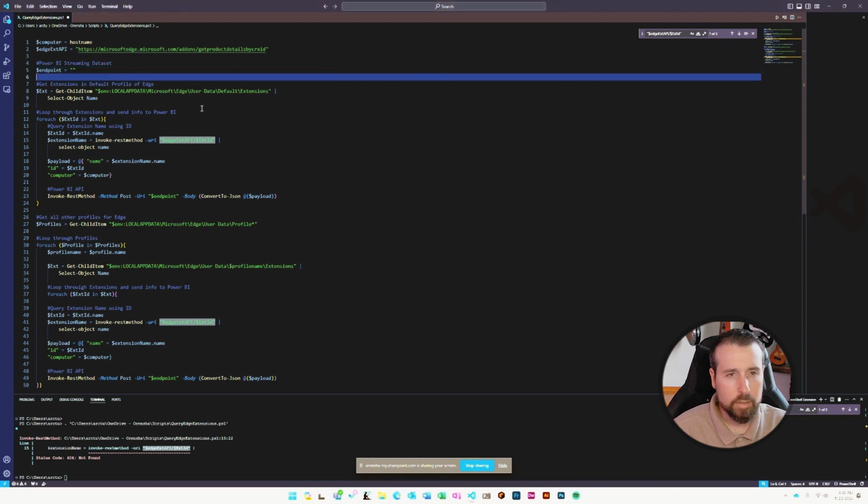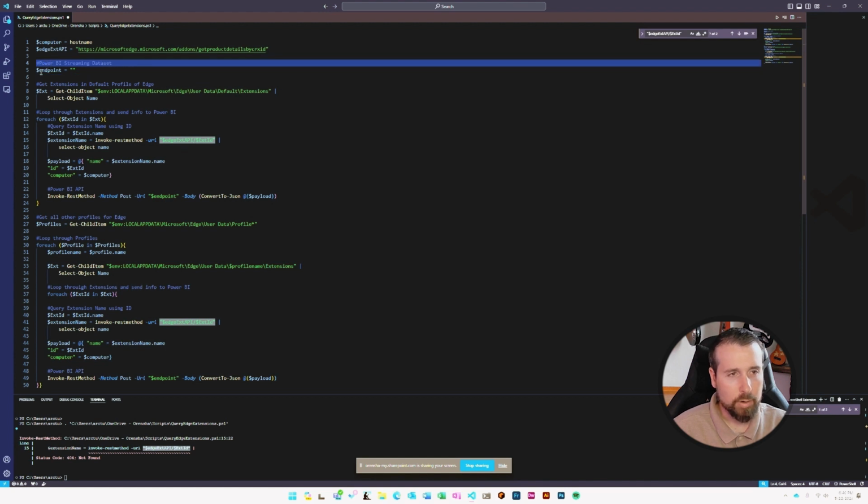So, looking at the script here, we'll start at the top. We start out by grabbing the computer name and then setting an Edge extension API, which is an endpoint used to grab data about an extension using the ID of that extension. And we're using that to get the actual name of the extension, which will help us to identify what that extension is and not just have the ID.